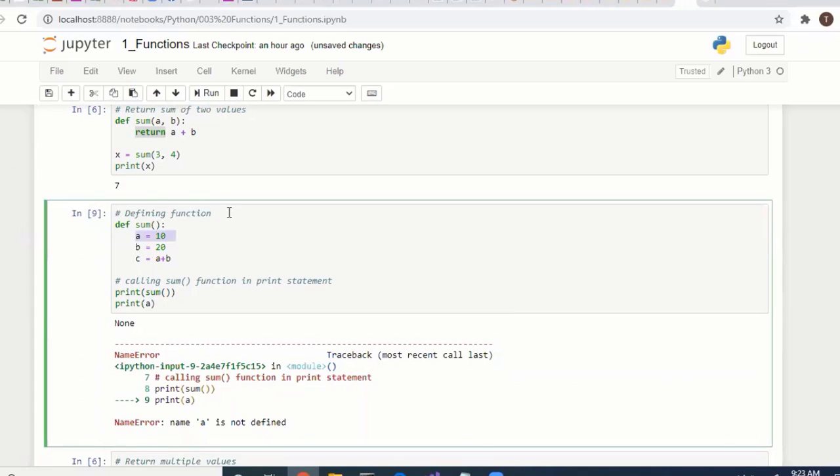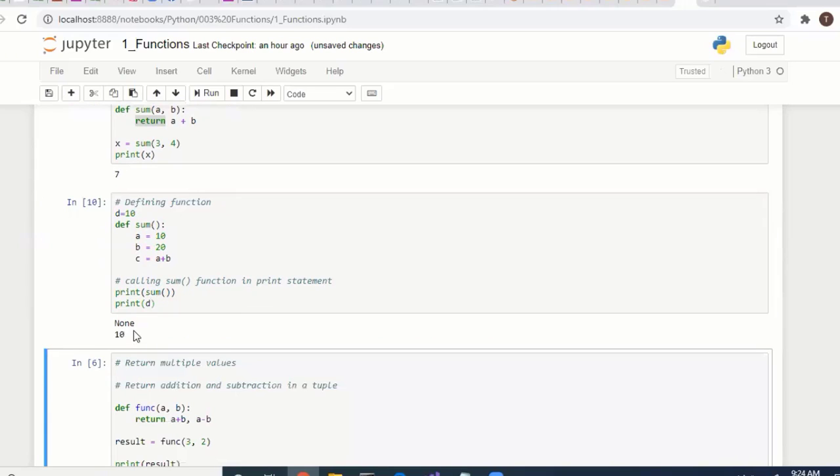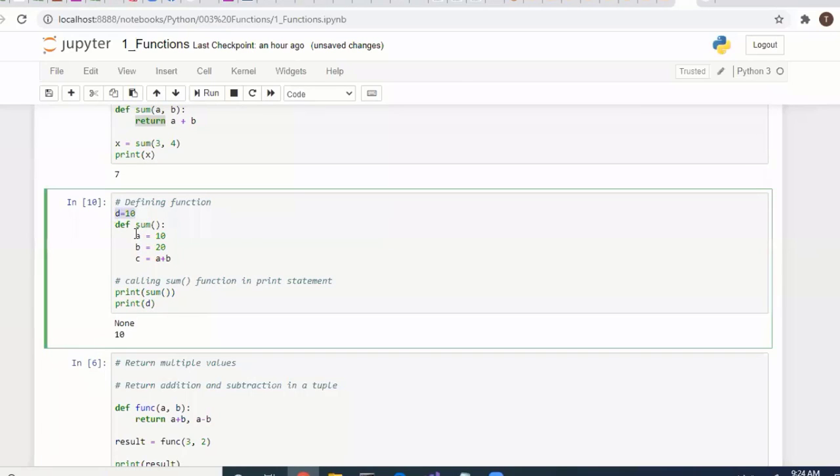Suppose I define a variable outside the function, like D is equal to 10. Here you can access it because it's a global variable, declared globally. A local variable means a variable declared inside the function, so you can't access it from outside the function.